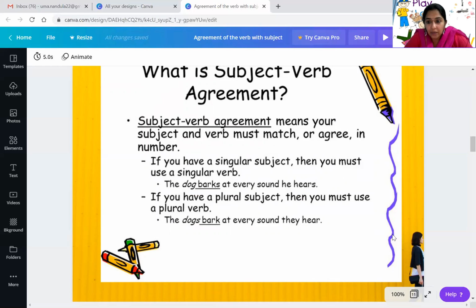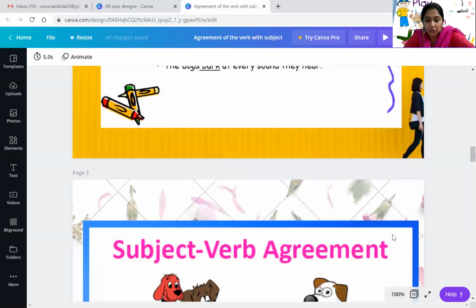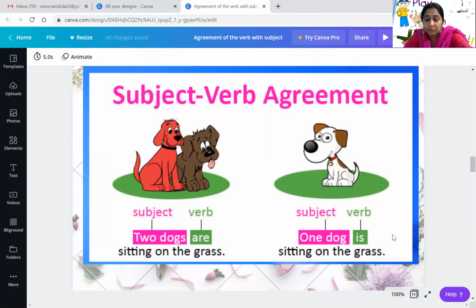So you understood now? She writes well, you have to write with s. And when I say they write well, you should not use they writes well. They write well. She writes well. You cannot say she write well. You have to say she writes well. So when you add s, it's called a singular verb. When you remove s, it is called a plural verb. Got it, children? So that is the subject verb agreement.